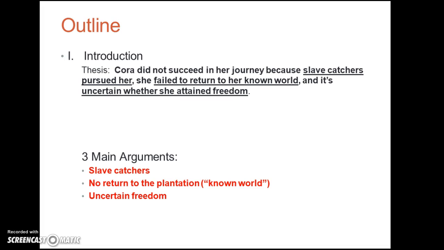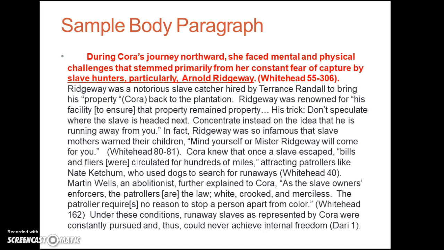So you can see her 3 main points in her argument about slave catchers, no return to the plantation, and uncertain freedom.